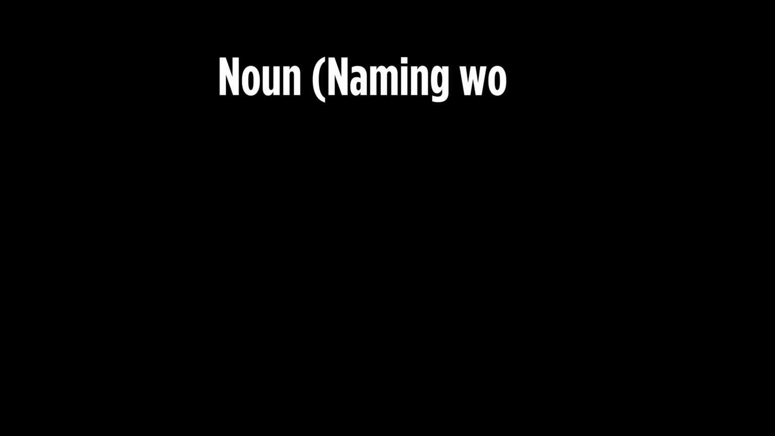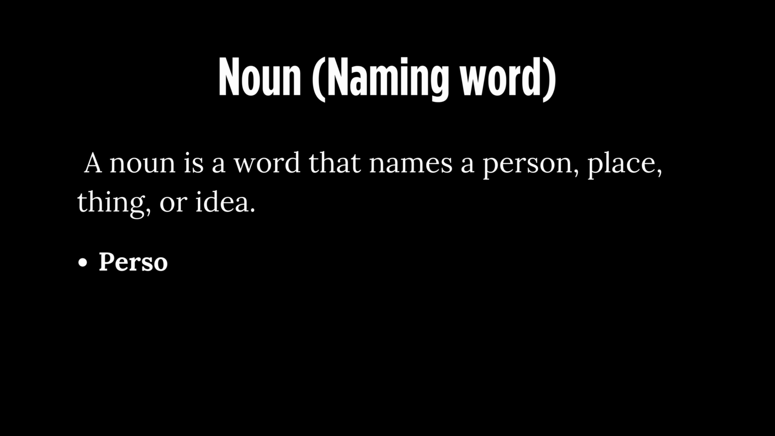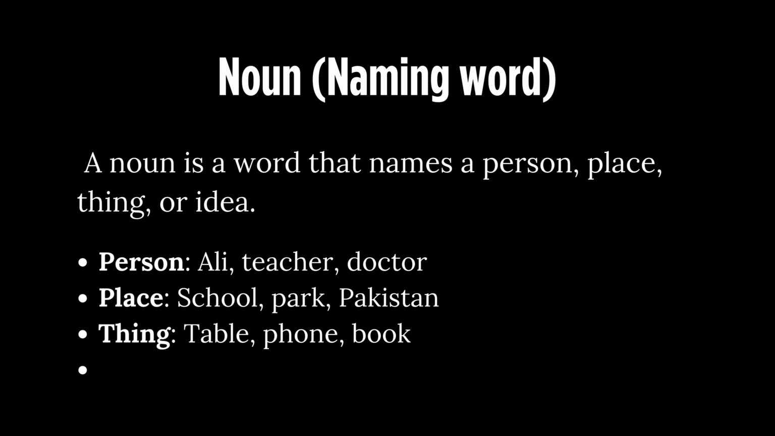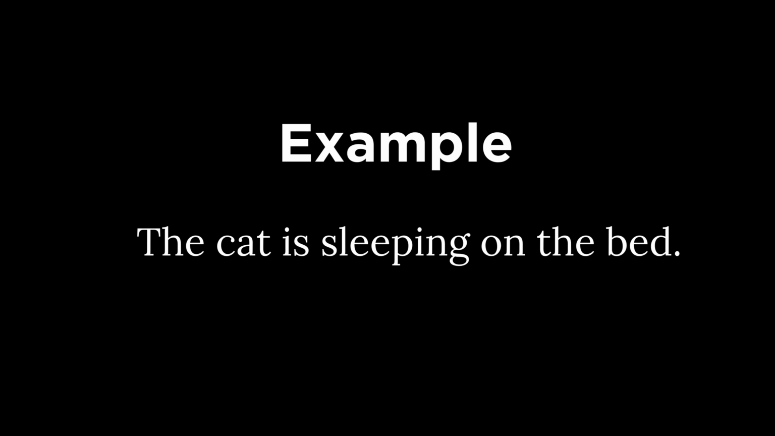Noun, naming word. A noun is a word that names a person, place, thing, or idea. Person: Ollie, teacher, doctor. Place: school, park, Pakistan. Thing: table, phone, book. Idea: happiness, freedom, love. Example: The cat is sleeping on the bed.